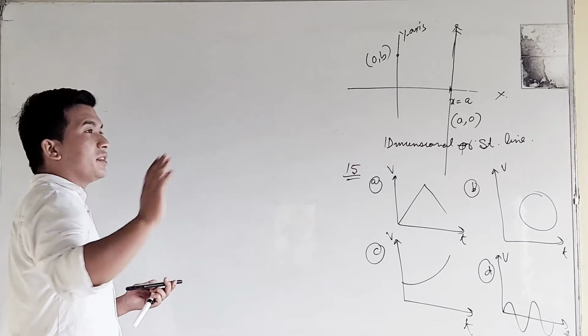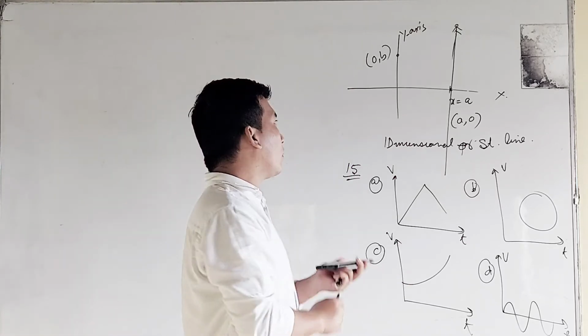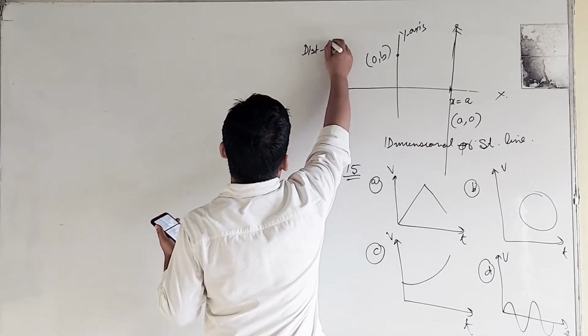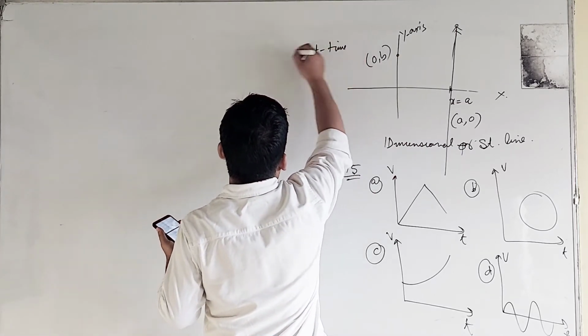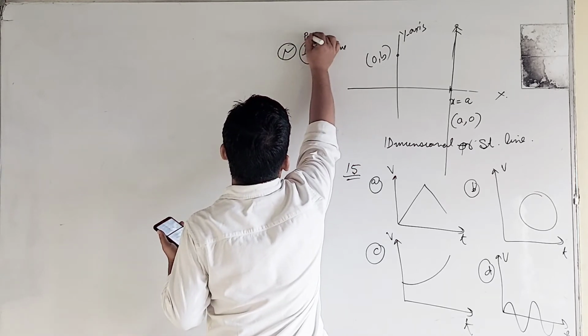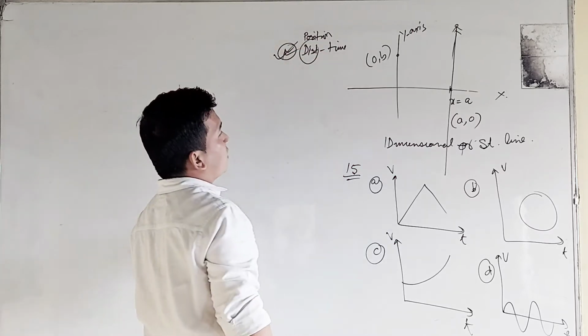For this specific chapter, you have to study different types of graph, which I have already written in your formula. You can go through them later on. First is the distance time graph, which can also be replaced by the position time graph.